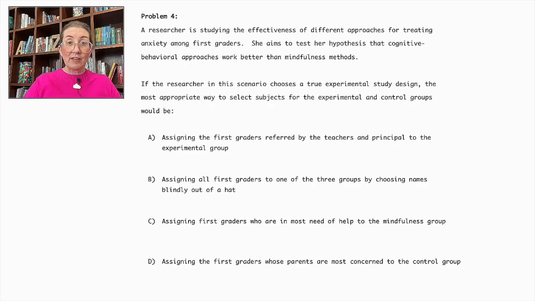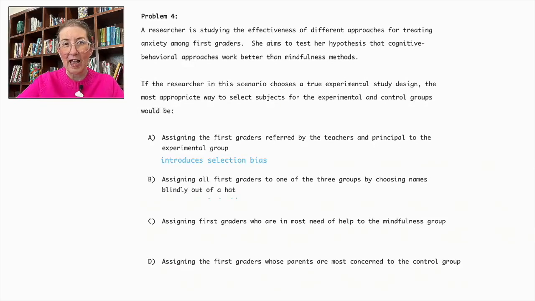If the researcher in this scenario chooses a true experimental study design, the most appropriate way to select subjects for the experimental and control groups would be: A. assigning the first graders referred by the teachers and principal to the experimental group, B. assigning all first graders to one of the 3 groups by choosing names blindly out of a hat, C. assigning first graders who are in the most need of help to the mindfulness group, or D. assigning the first graders whose parents are most concerned to the control group.